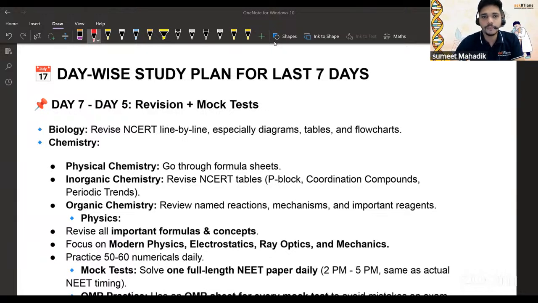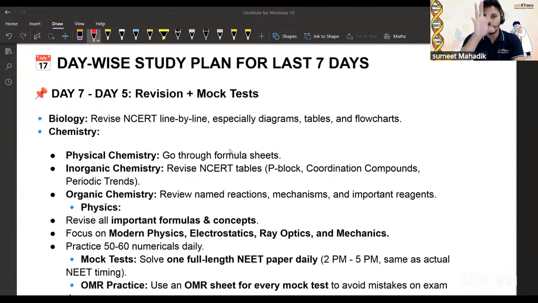Okay. So I'm talking about the last 7 days, and I'm talking about biology, physical, organic, all things are there. You can go through this as well, but I'm talking in a summarized manner. In 7 to 5 days, it's revision plus mock test. Your revision along with your mock test should be very, very useful over here. Revise what you have done, and let's go for the mock test.